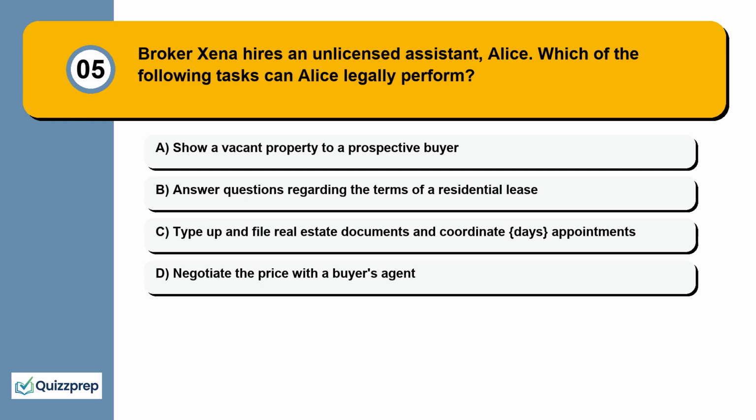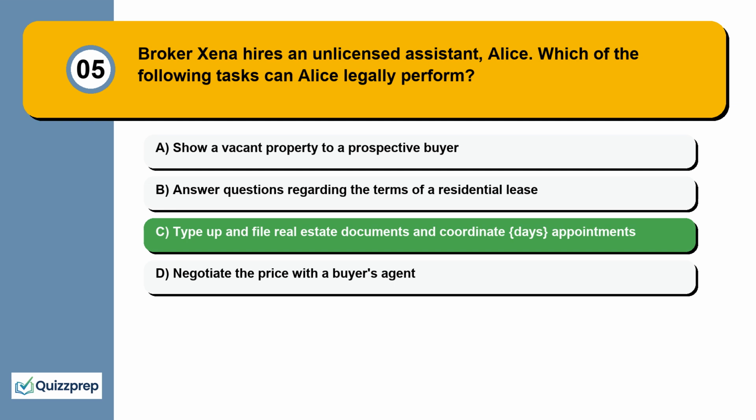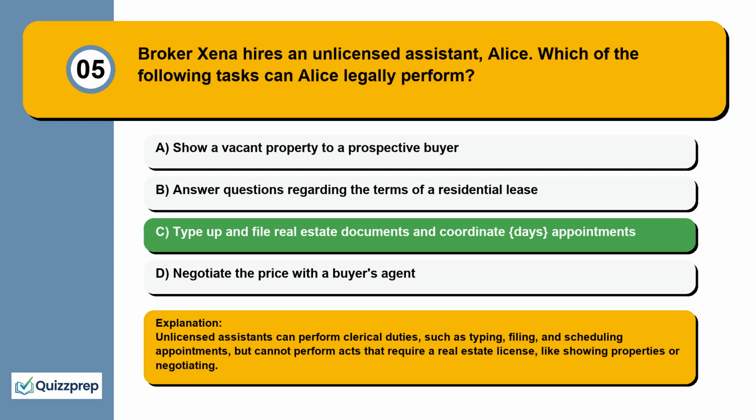Question 5. Broker Zena hires an unlicensed assistant, Alice. Which of the following tasks can Alice legally perform? Show a vacant property to a prospective buyer. Answer questions regarding the terms of a residential lease. Type up and file real estate documents and coordinate appointments. Negotiate the price with a buyer's agent. Unlicensed assistants can perform clerical duties, such as typing, filing, and scheduling appointments, but cannot perform acts that require a real estate license, like showing properties or negotiating.